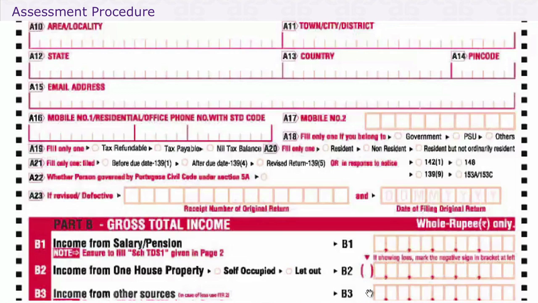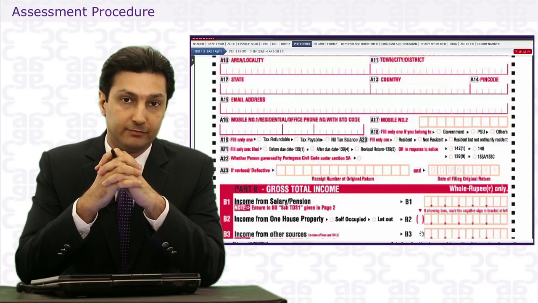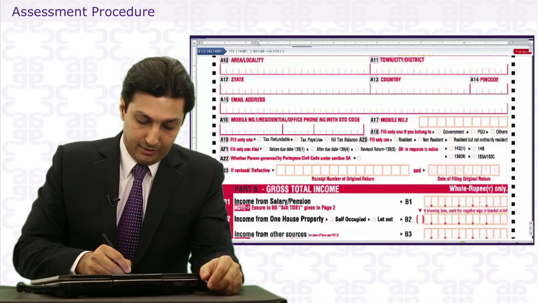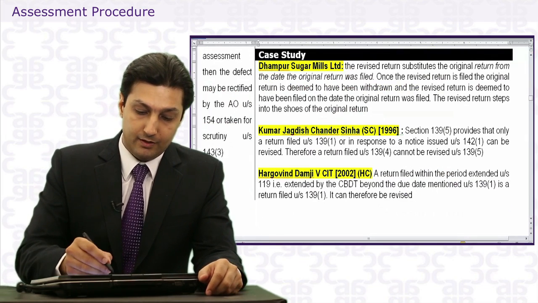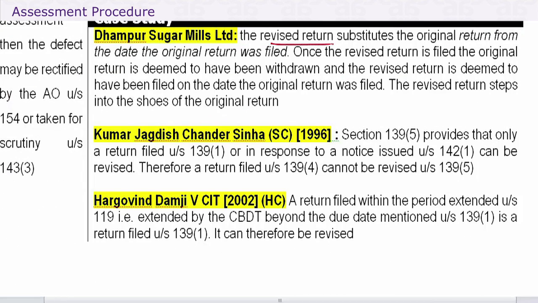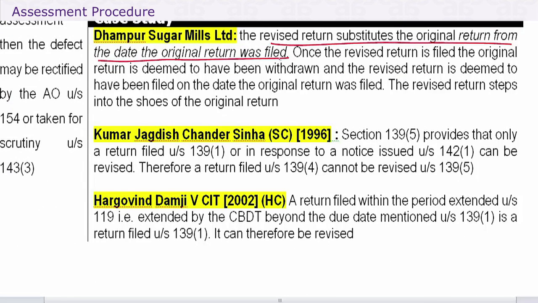Now, in the departmental records, there are 2 of your returns that have gone. What happens to the first return now? Well, the revised return overrides the earlier return. That means once you have revised a return, the earlier return is deemed not to have been filed. So we say the revised return substitutes the original return from the date the original return was filed. So we have a judgment in CIT versus Dhampur Sugar Mills.